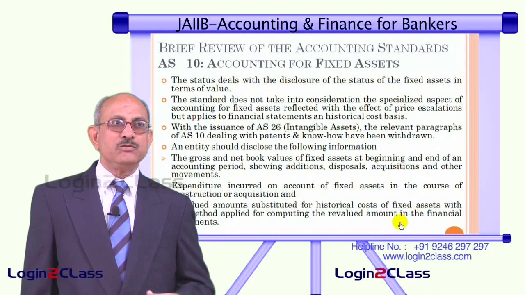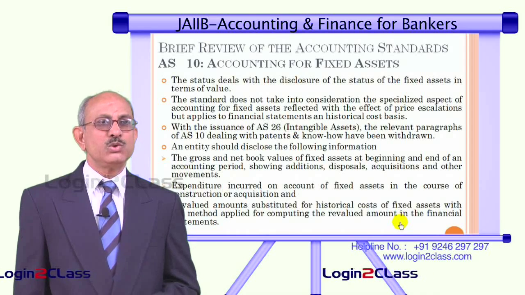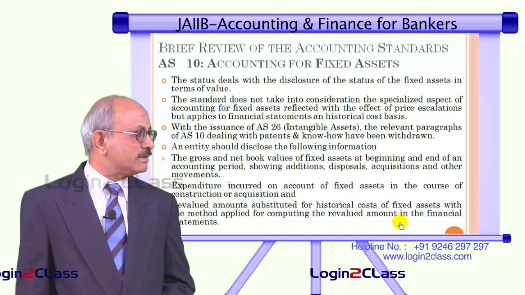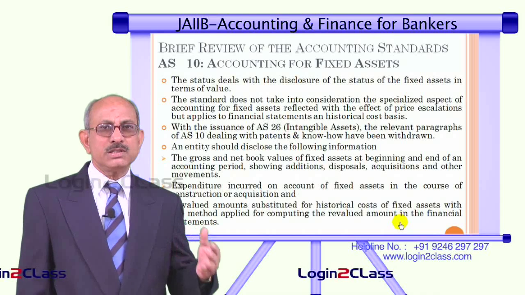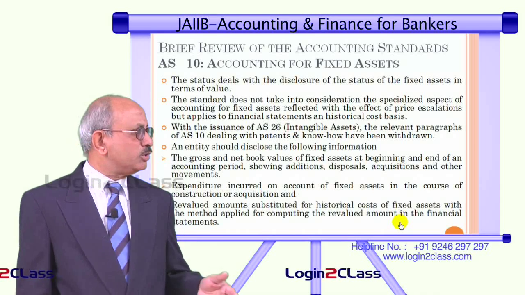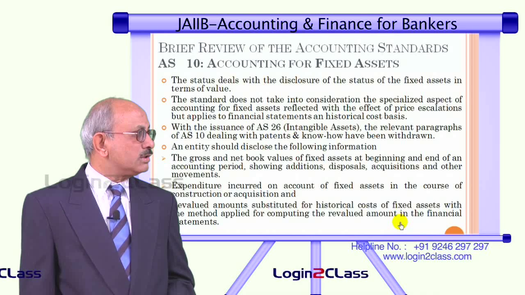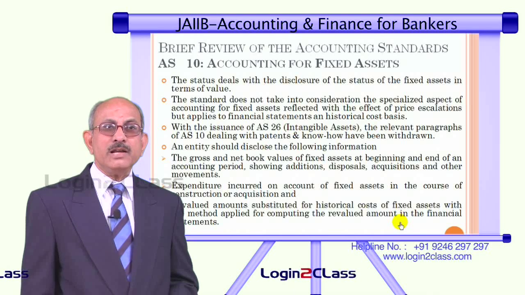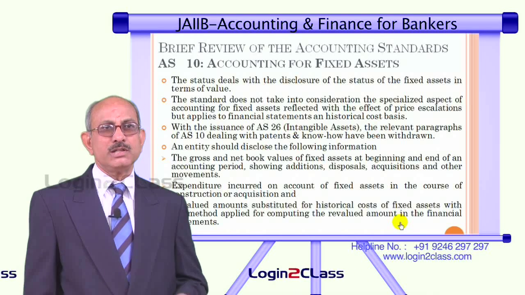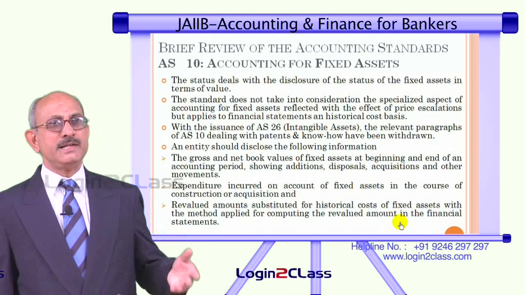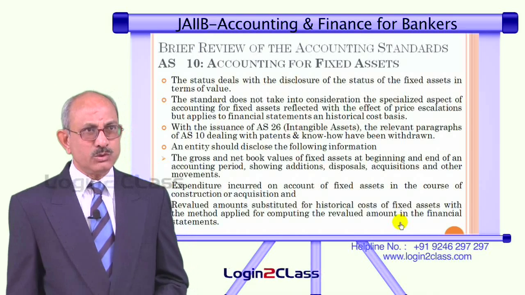So, all these 4 columns need to be shown separately in the financial statements, so that the users of the financial statement are in a position to know what was the value of fixed assets at the beginning and what is the value at the end, and how the entity has dealt with these fixed assets during the course of the year.